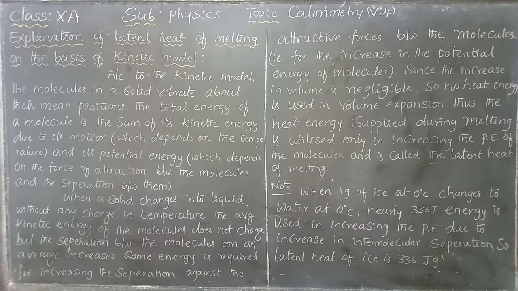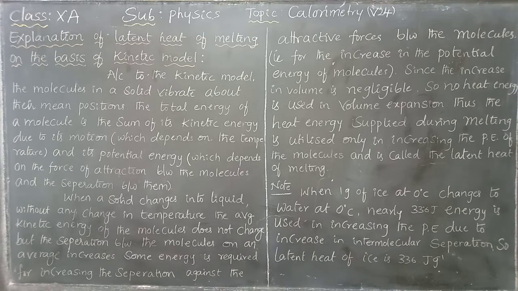That is the complete meaning of the latent heat of melting of ice on the basis of the kinetic model and the total energy. The total energy is the sum of the potential energy and kinetic energy. Kinetic energy depends upon the velocity, but potential energy depends upon the force of attraction between the two molecules present in the solid and how much separation there is between them.